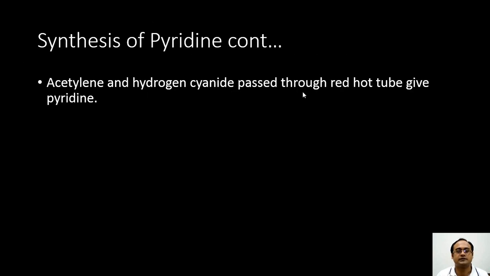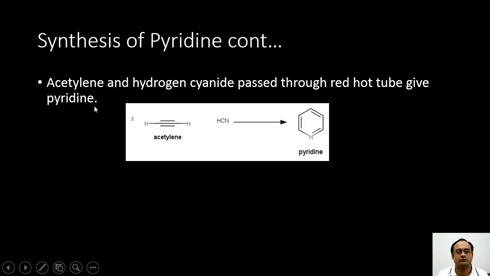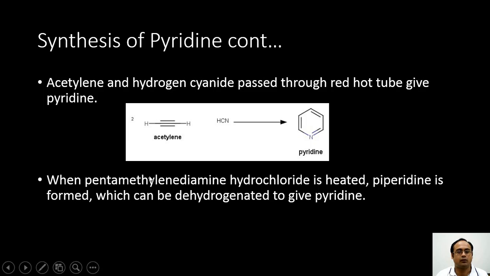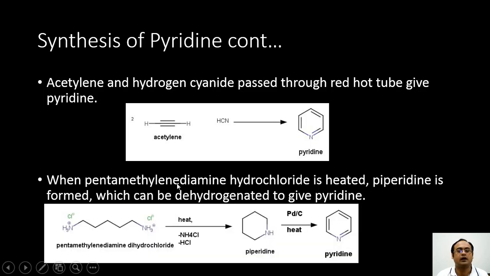Pyridine can also be synthesized from a reaction of acetylene and hydrogen cyanide; when both these gases are passed through a red hot tube, they react with each other to give pyridine. Similarly, another compound known as pentamethylene diamine hydrochloride, when heated, first forms a dihydropyridine, which can be dehydrogenated to give you pyridine.